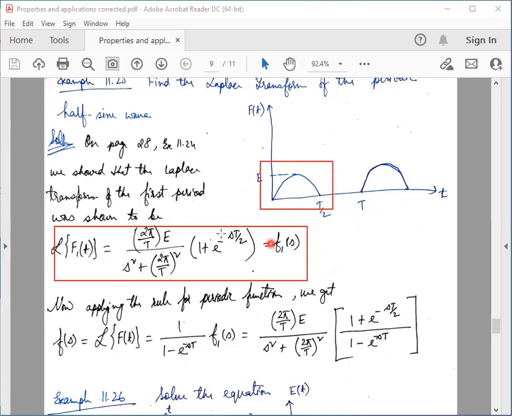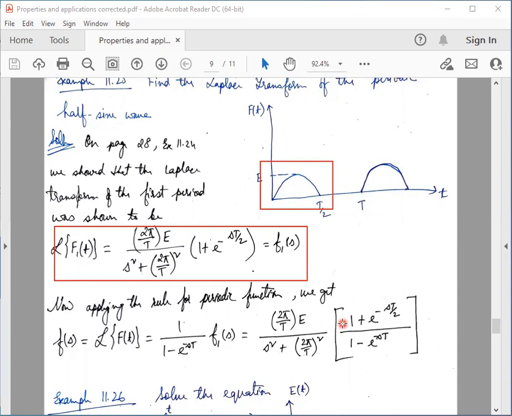So the Laplace transform of the single sine wave is this, and we simply substitute it here. So this example shows how to calculate the Laplace transform of the output of a half wave rectifier by using the formula for a periodic function.